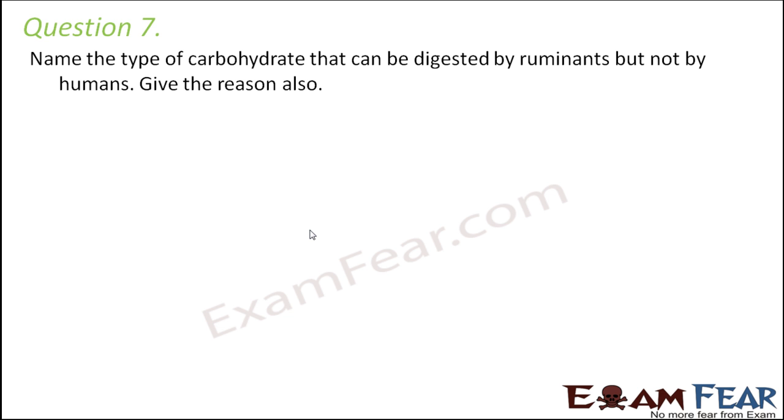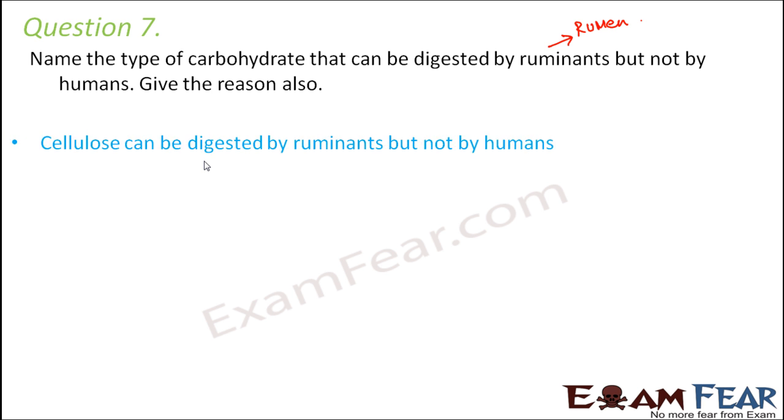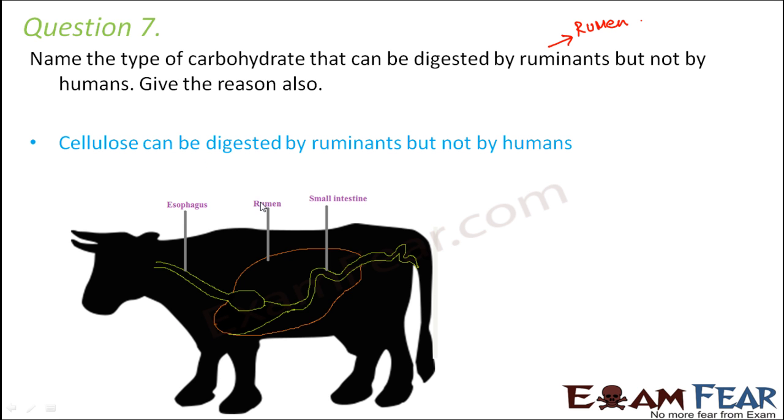Name the type of carbohydrate that can be digested by ruminants but not by humans. Ruminants are the grass eaters which contain an additional sac-like structure called rumen. So this is not present in human beings. So rumen helps in the digestion of cellulose. Since it is not present in humans, humans cannot digest cellulose. So cellulose can be digested by ruminants but not by humans. The reason is the presence of rumen, and rumen contains a lot of bacteria which helps in the digestion of cellulose. In human beings there is no rumen, so no bacteria, so no digestion of cellulose.